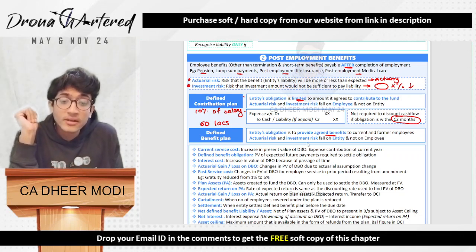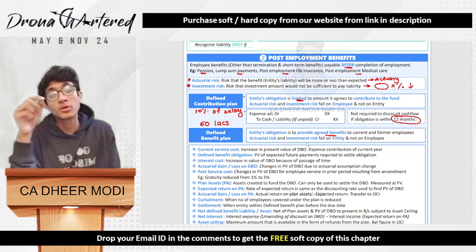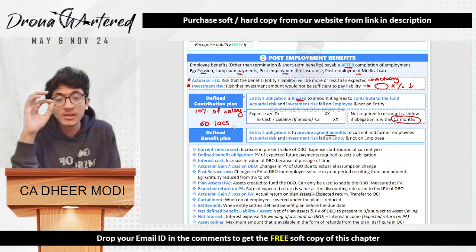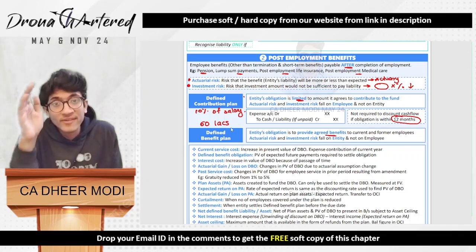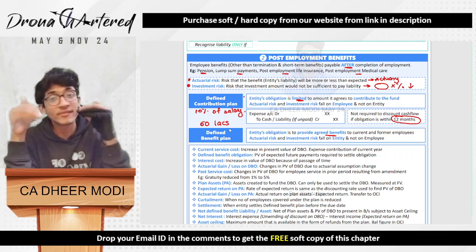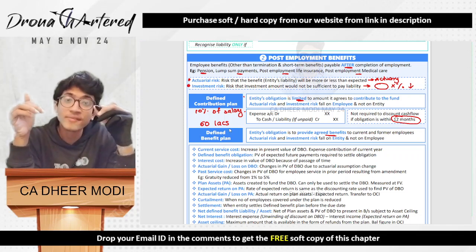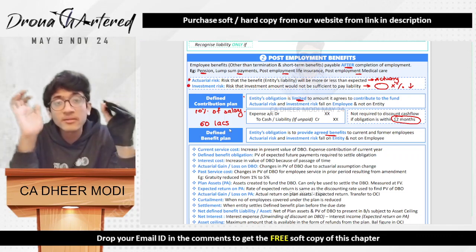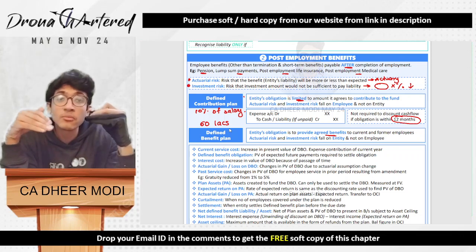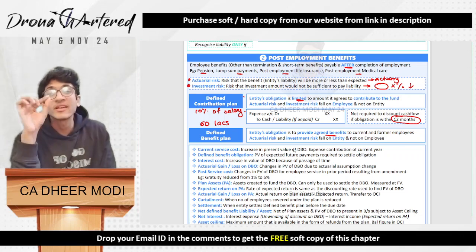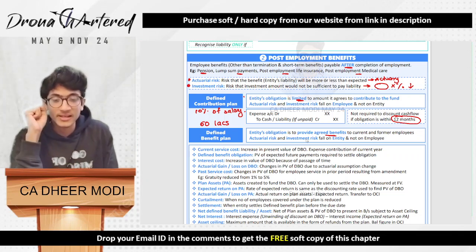Actuarial risk and investment risk fall on the entity and not on the employee. Over here, it is the risk of the entity, because say for example, the entity made some calculation and they say that if I contribute 5 lakh every year for the next 10 years, I will get 60 lakhs. That is 50 lakhs of my capital, and this 50 lakhs will appreciate to 60 lakhs based on the return. Assume that I put 5 lakh every year, but this became only 57 lakhs. So the balance 3 lakh I'll have to put in additionally, because I have promised the employee that I will pay you 60 lakhs. Therefore this risk falls on the entity.